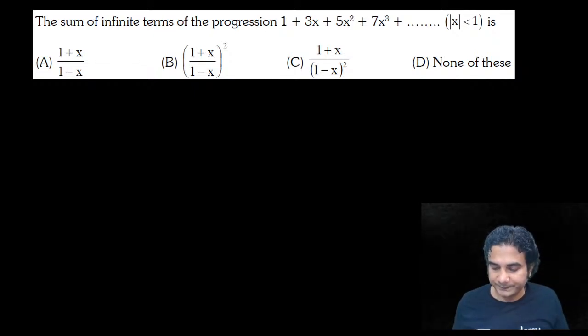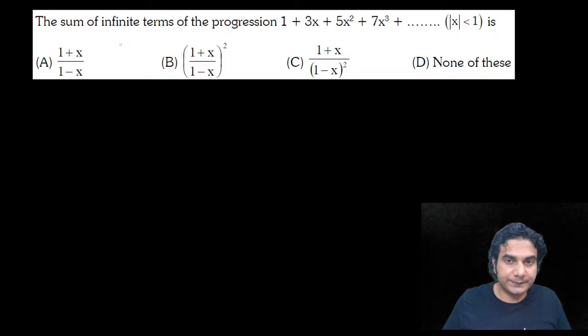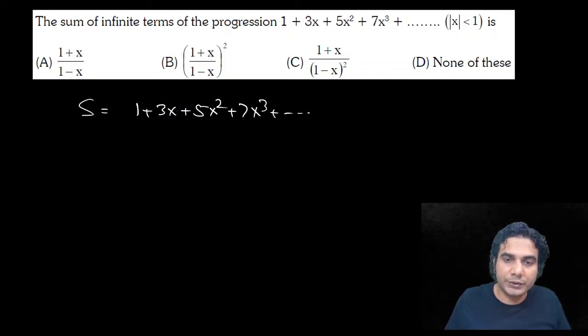All right, I'll check. So S is 1 plus 3x plus 5x squared plus 7x cube and so on. Just ignore the nth term, you don't need to write it. And the common ratio of the GP is x, so multiply the series by x and shift the series by one place and subtract. So the first term is x, then this 3x will become 3x square, 5x square will become 5x cube and so on.